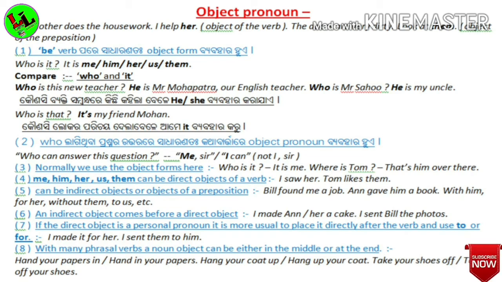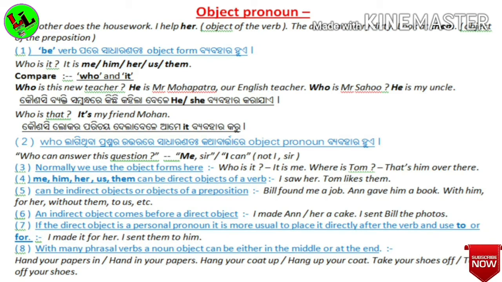Now, when we introduce someone before others, we use it. For example, who is that? It is my friend Mohan. Here it is used for Mohan.